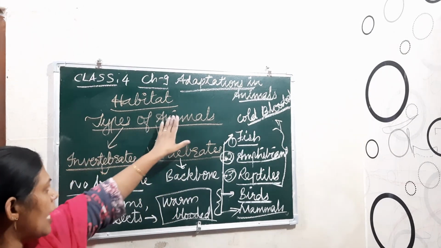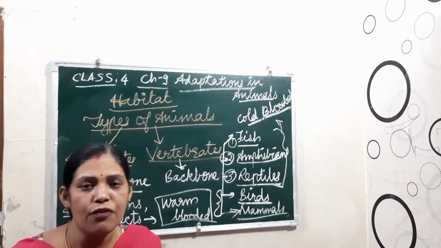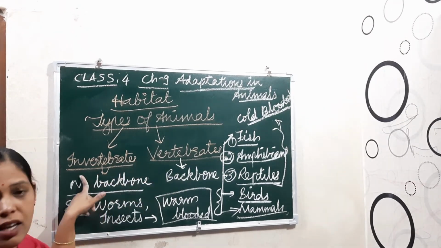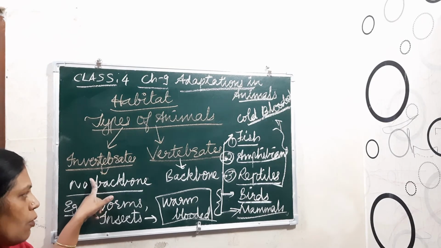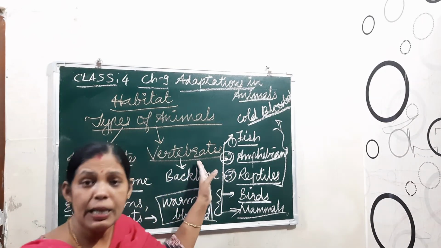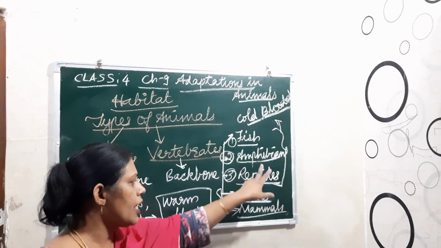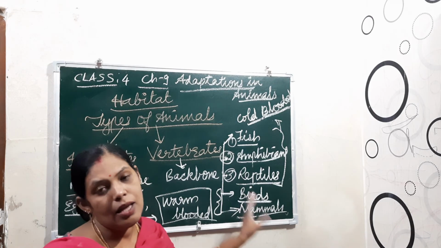So what you learned, the types of animals: on the basis of the presence or absence of the backbone, animals are divided into vertebrates and invertebrates. Vertebrates have a backbone, invertebrates do not. Vertebrates are further divided into fish, amphibians, reptiles, birds and mammals. All of them have a backbone.